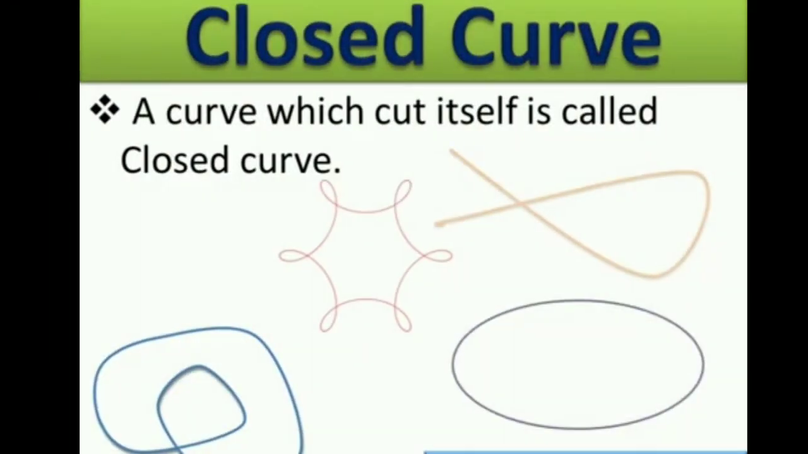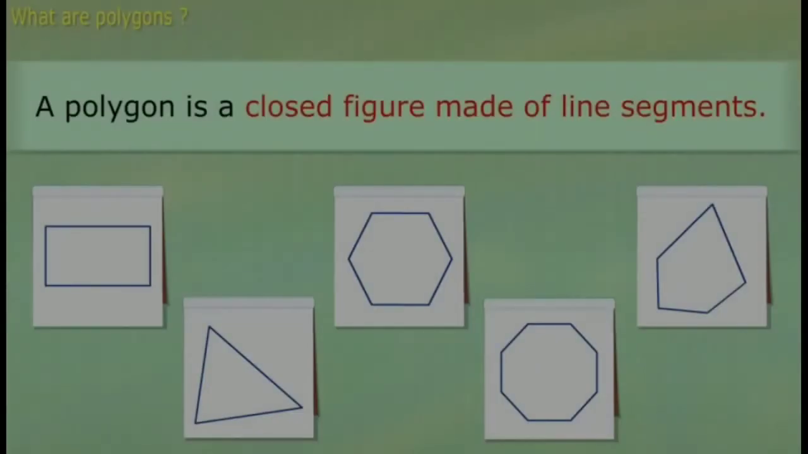Next one is the closed curve. A curve which cuts itself is called a closed curve. In this figure, the end points are joined. So it is called a closed curve.